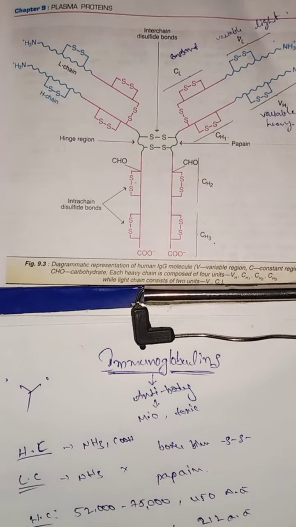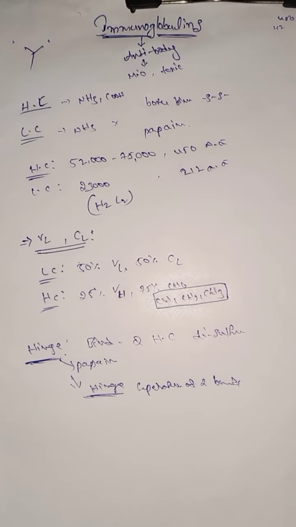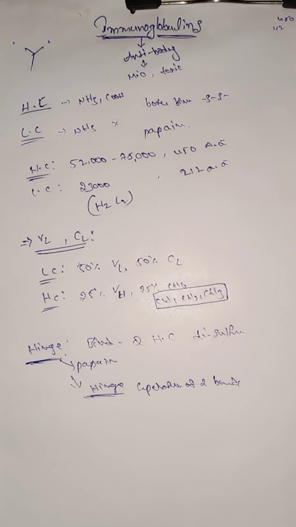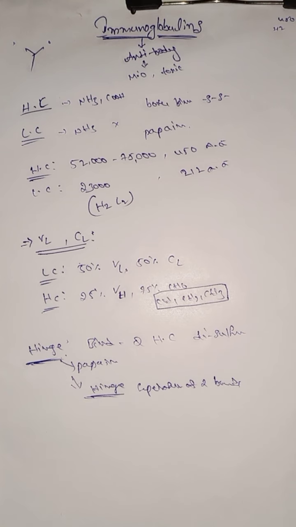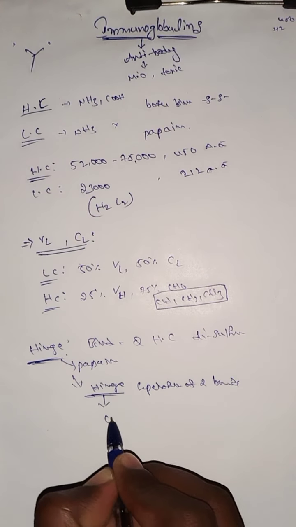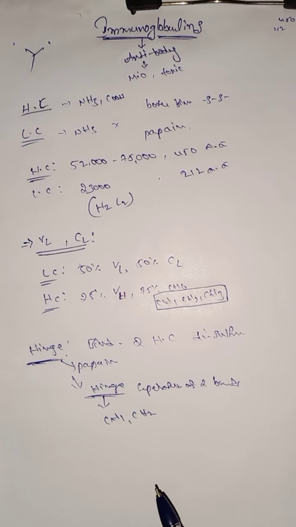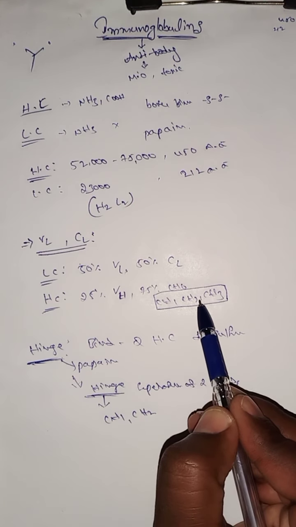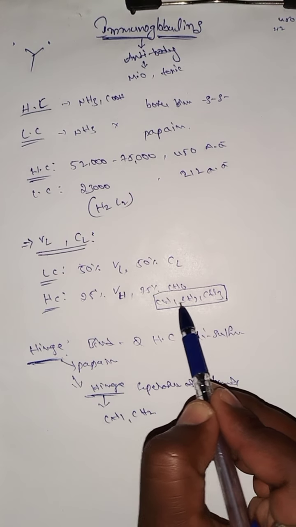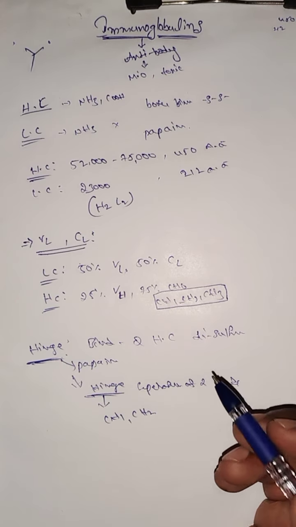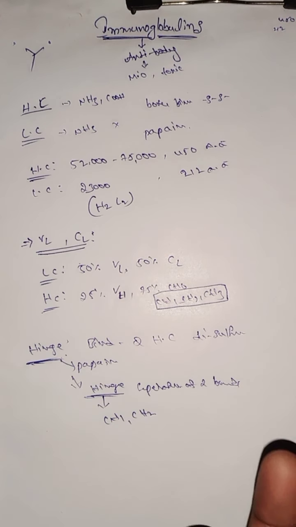So this is about the immunoglobulin structure. The immunoglobulin contains the VL region, CL region, as well as a hinge region. The hinge region is also known as the papain bond. The two identical antigen-binding sites are presented at the hinge region. The hinge region is present in between CH1 and CH2 only, while 75% is occupied by CH1, CH2, CH3.